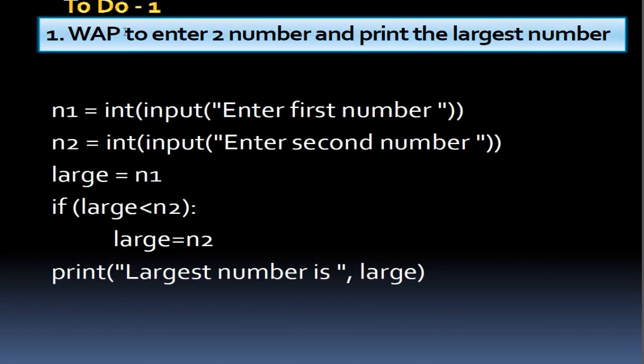Next, see how to enter 2 numbers and print the largest one. We have entered 2 numbers, n1 as the first number and n2 as the second number. Then large is equal to n1.